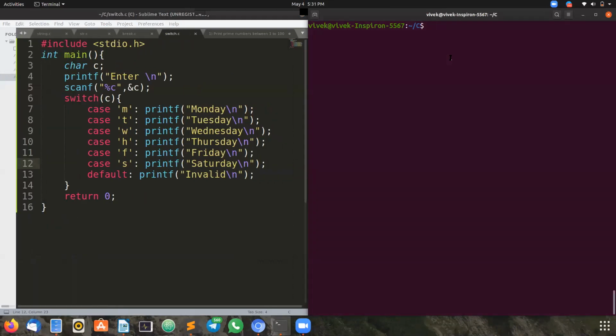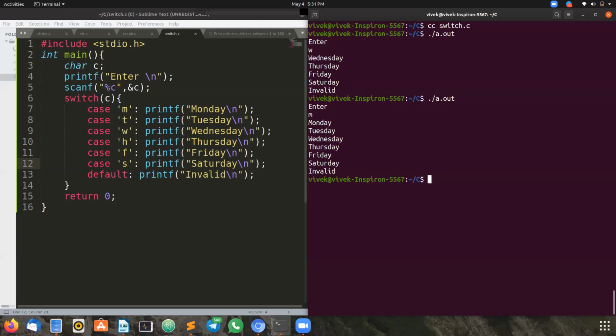Yes, sir. Now I'm executing. There are no errors, but see the output. It is asking us to enter a character. I want to enter some W. Now check what happened. I have entered W, but I have got all the statements under the W. I have got Wednesday, Thursday, Friday, Saturday. I will show one more output. Now understand. I'm entering M. From Monday to Saturday, including invalid, everything I have got. Everything what I have written in the printfs, I have got.